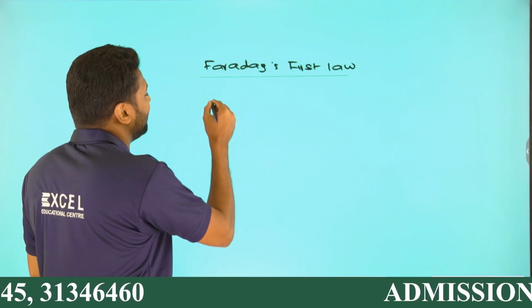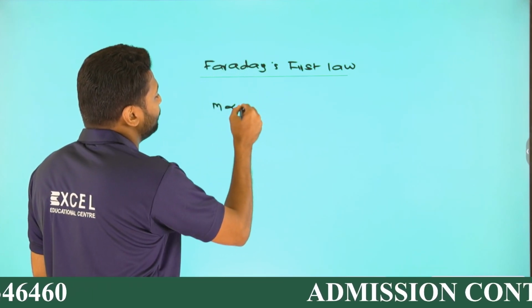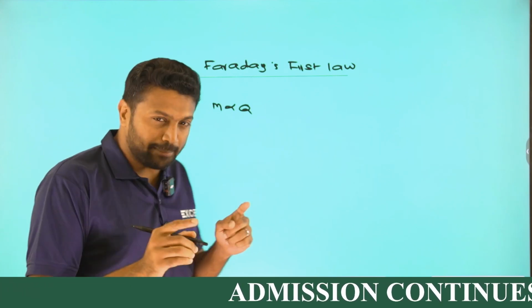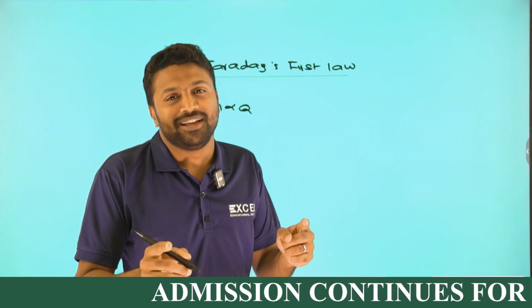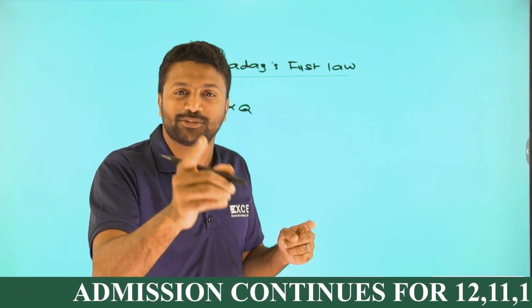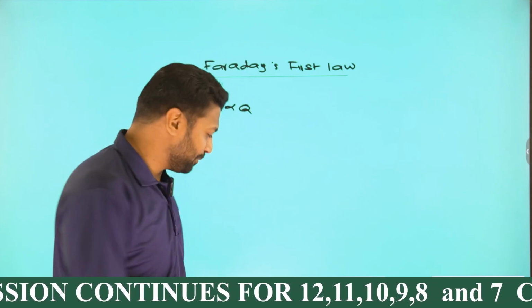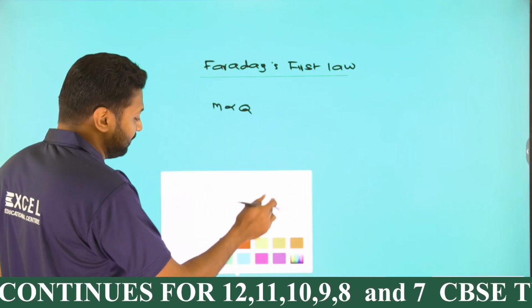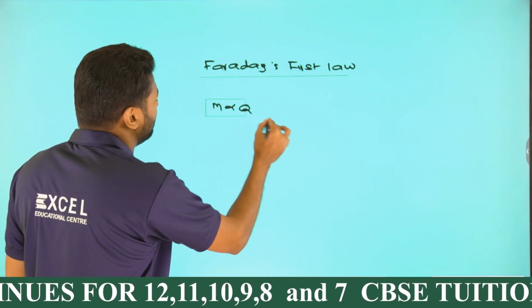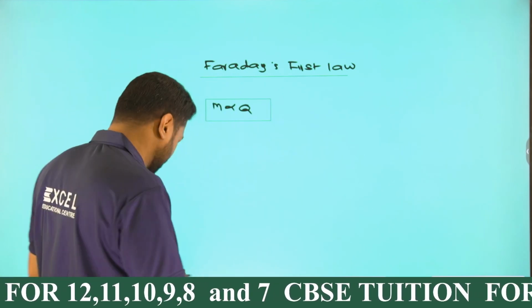Simply speaking, I can say M is directly proportional to Q. Cool, right? So I'm in Faraday's law right now. What does Faraday's first law mean? The mass of the substance deposited at the electrode will be directly proportional to the charge passed, M directly proportional to Q. But in the numerical side, we'll be using the formula.